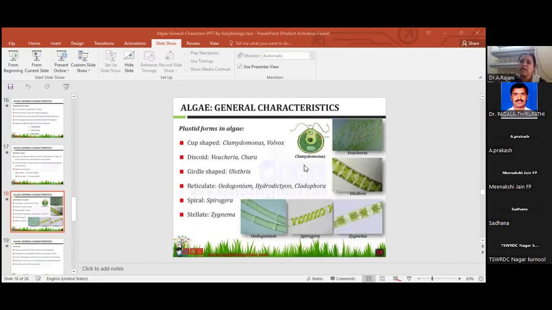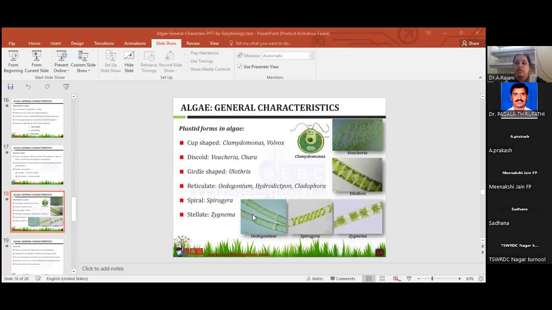Why? What type of plastid shapes are asked many times in questions. Chlamydomonas and Volvox both have cup-shaped plastids. Cup-shaped, example Chlamydomonas, Volvox. Discoid shape, Vaucheria, Chara. Girdle shaped, Ulothrix.